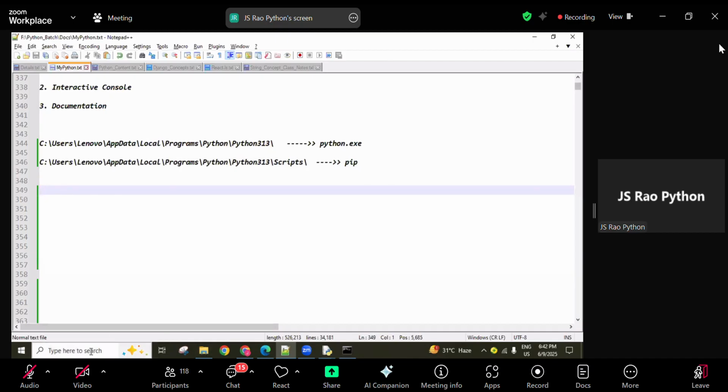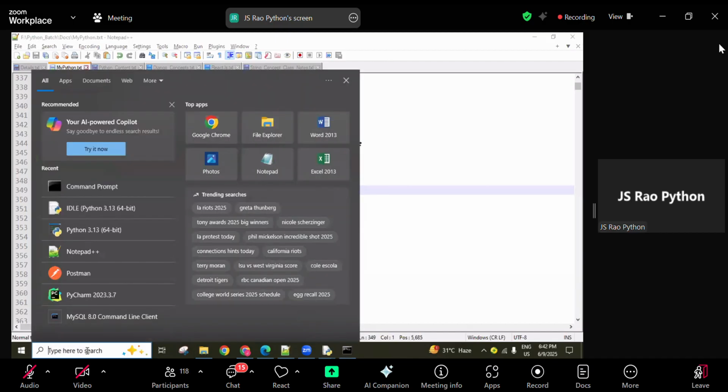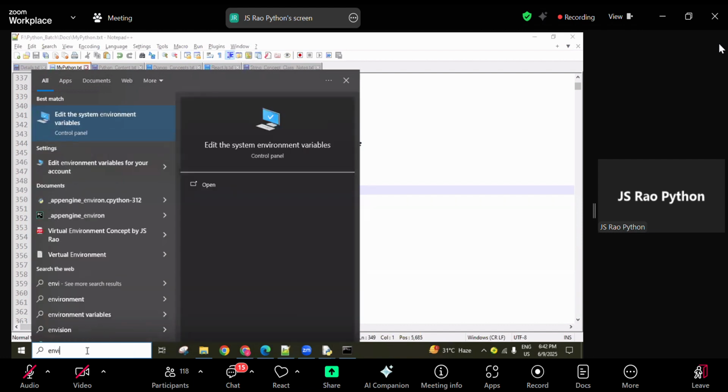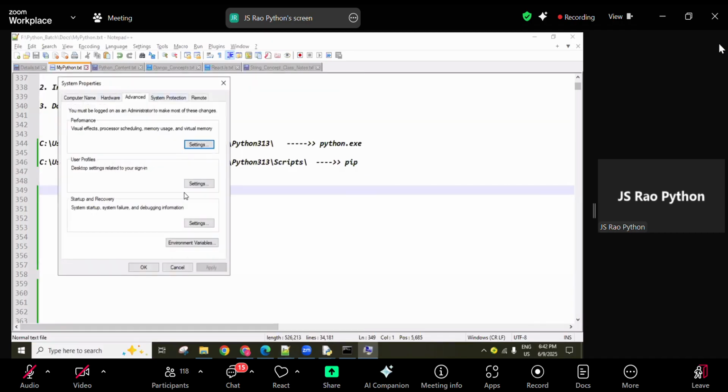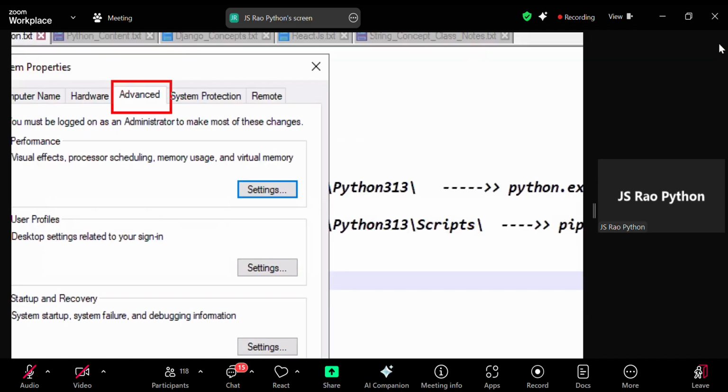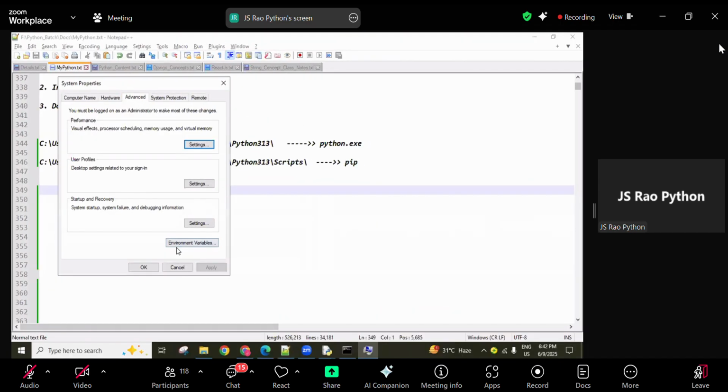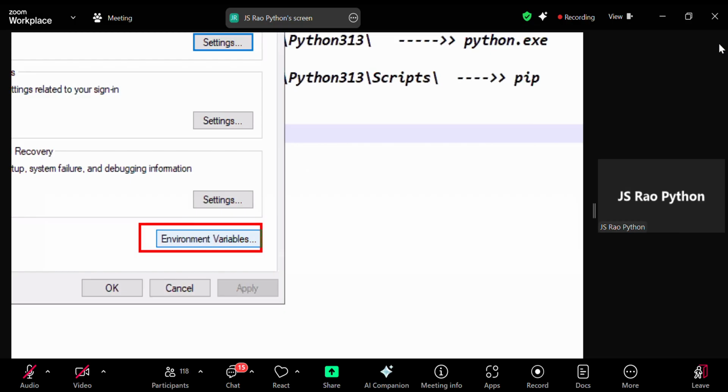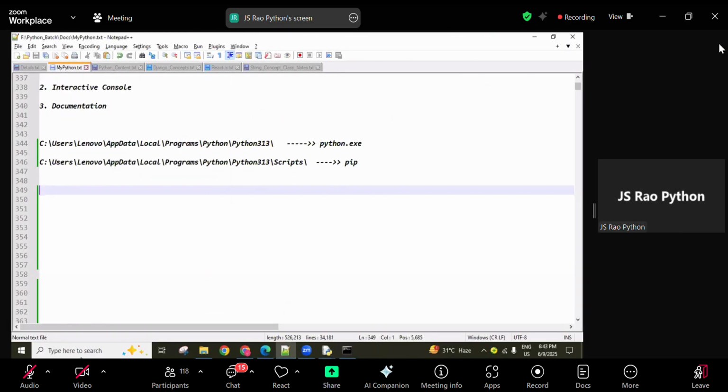Next, here, environment variables. In the Start menu, type system environment variables, or like env, and when you type this, it comes up. Simply click on this and it opens like that. Here the Advanced tab opens automatically, and here is Environment Variables, guys. I'll show you that later.